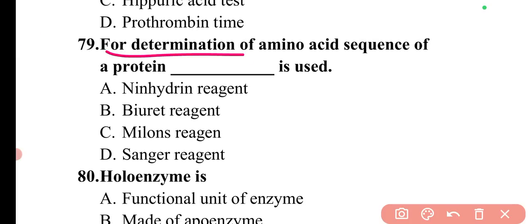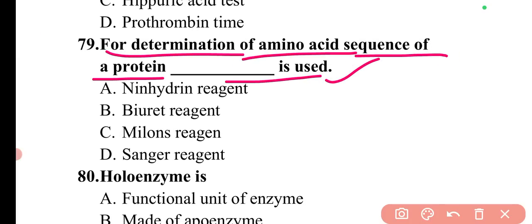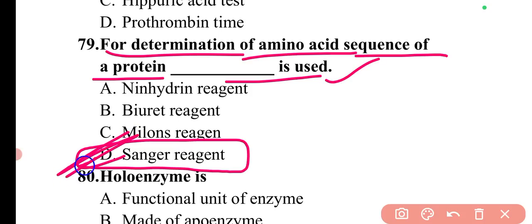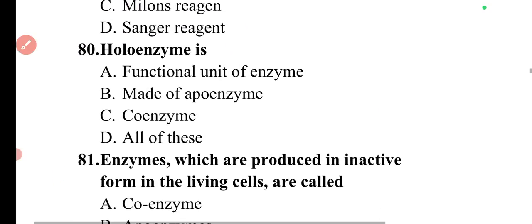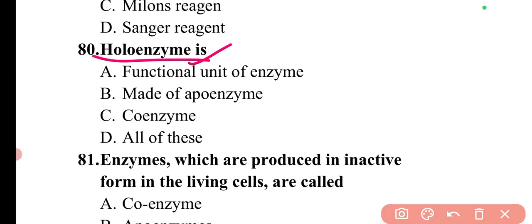Next question is for determination of amino acid sequence of a protein, dash is used. So in order to determine the amino acid sequence in a protein, the test used is Sanger's reagent test. So here option B is correct. Next question is holoenzyme is.